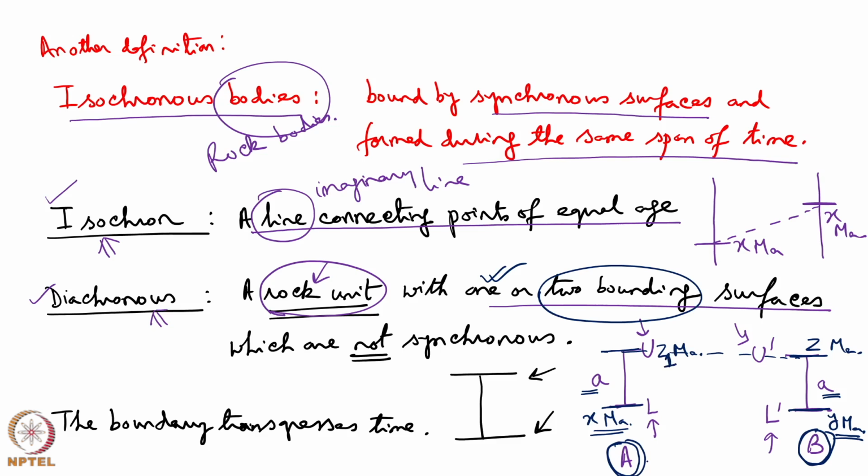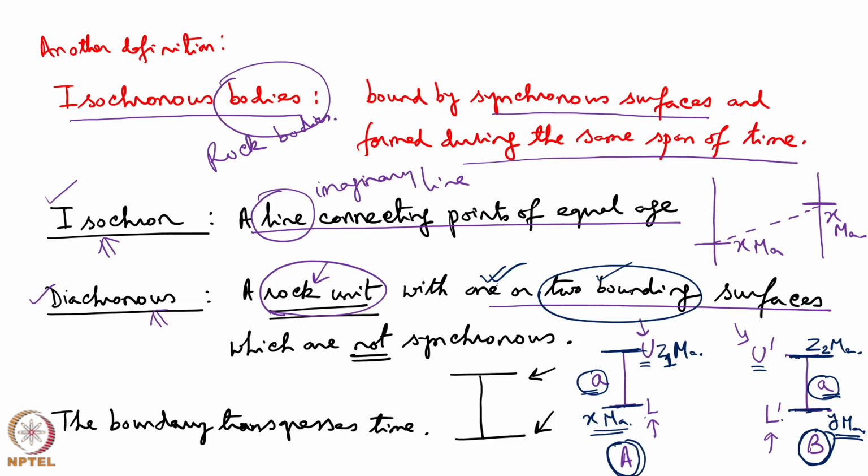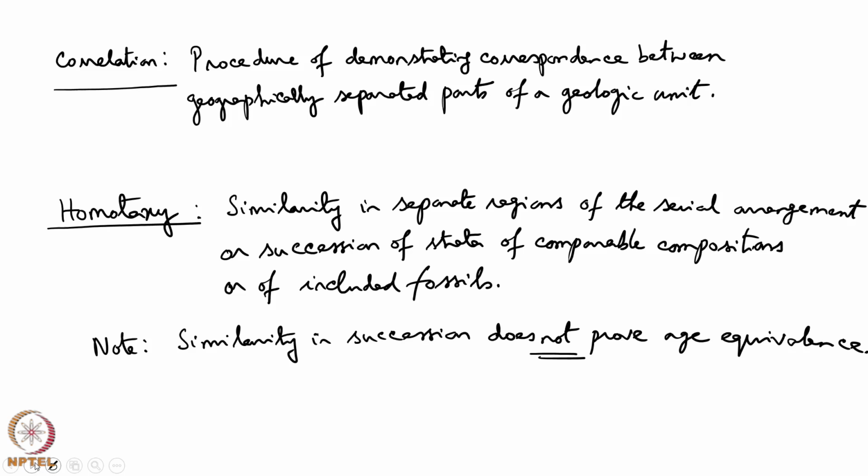Now, I will take the second possibility, two bounding surfaces, one bounding surface explained. Now, imagine the upper bounding surface here is of z1 million year age and here the age is z2 million year. So, this is a case where neither the bottom boundary L and L dash nor the upper boundaries U and U dash match. So, this is also a case where the rock small a is diachronous. Rock body small a at location A and the rock body small a at location B, and in this case, be it a single bounding surface of different ages or two bounding surfaces of different ages, we say that the boundary or the boundaries transgress the time.